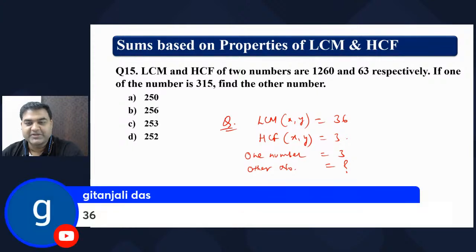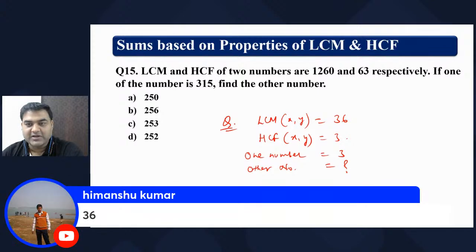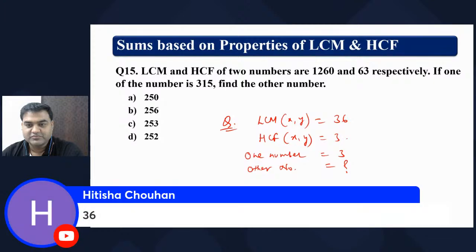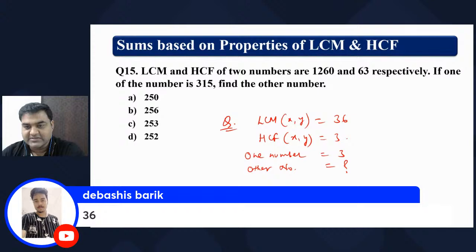Without calculation, people can write, right? Gitanjali has written without calculation. Why? Because it has to be the product of two numbers, right? And one says not clear, 36. 36 is the right answer. But how come not clear? Okay, wonderful. So most of you are getting the answer.